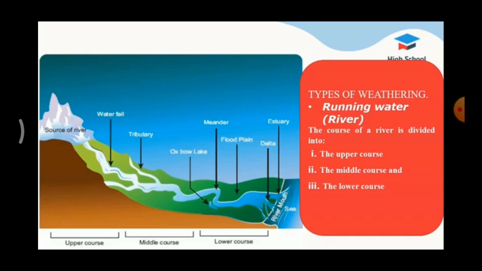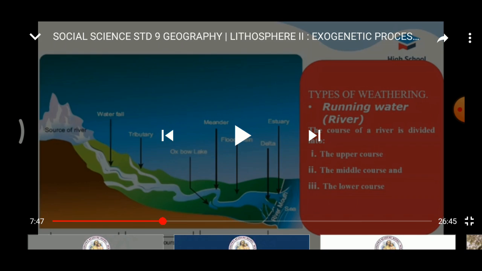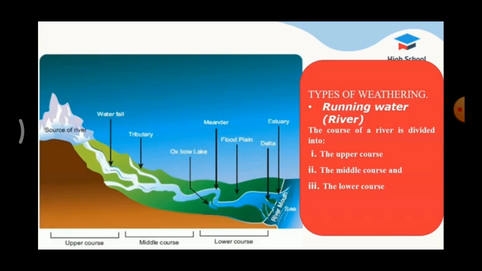The major functions of the rivers are erosion, transportation and deposition. Courses of river. There are three courses of river: upper course, middle course and lower course. Upper course. Erosion is the most dominant action of river in the upper course. In this course, a river usually tumbles down steep mountain slopes.